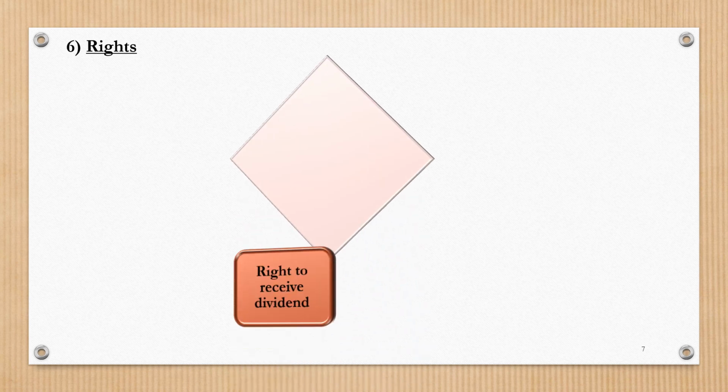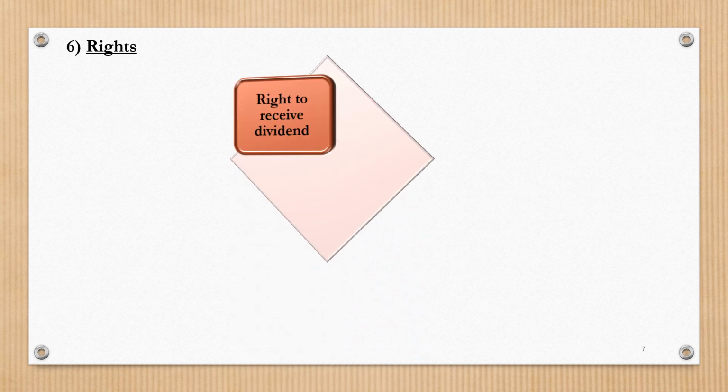Let us now move towards the sixth feature, which is rights. The shareholders, as discussed earlier, represent owners of the company. The share capital represents ownership capital of the company, and as such, shareholders enjoy certain rights. The first one is the right to receive dividend. Whenever the company gets net profit, shareholders enjoy the right to receive a part of the net profit in the form of dividend.